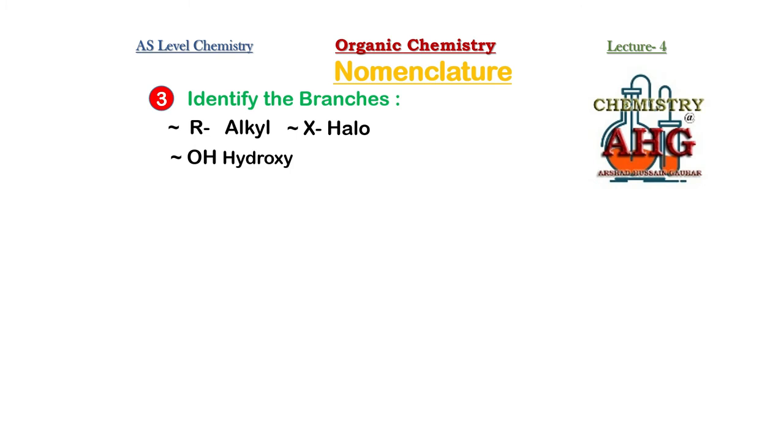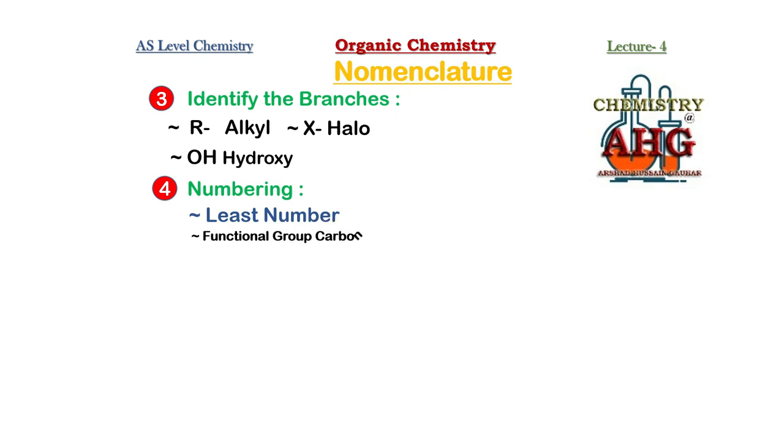Now once you have identified the branches, the next rule that is important in writing the name of an organic compound is that you must number each carbon present in the longest continuous chain. Now what you must remember when you are going for the numbering, our focus must be to give the least, the smallest number to which carbon? If a functional group carbon atom is present in the structure, the functional group carbon atom must be given the smallest possible number.